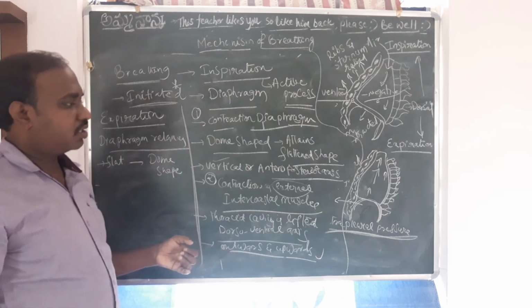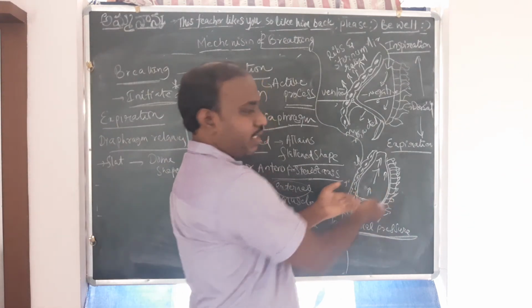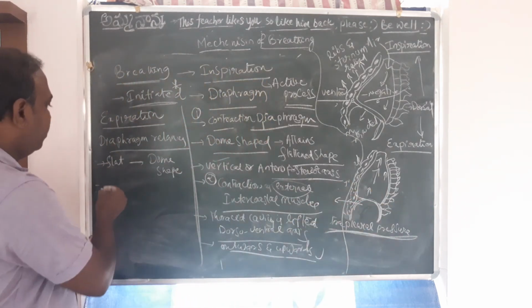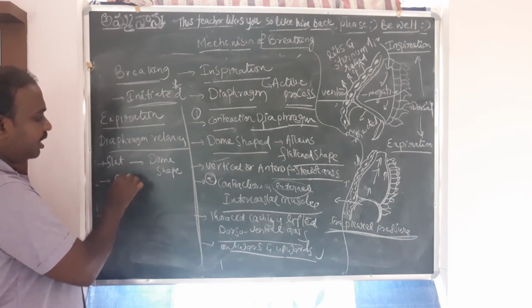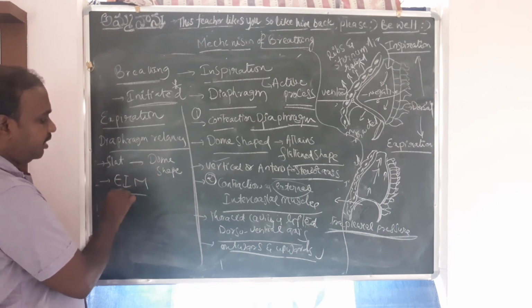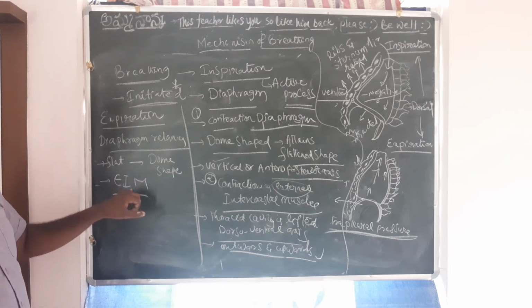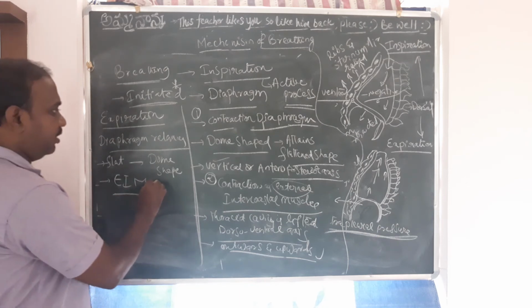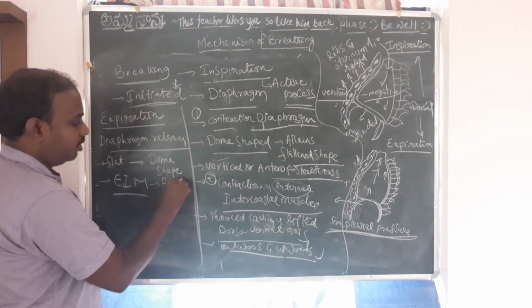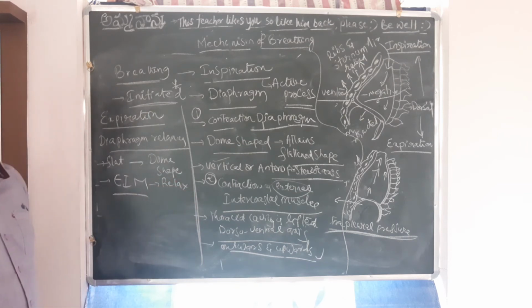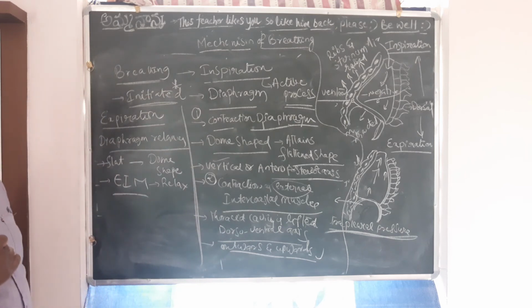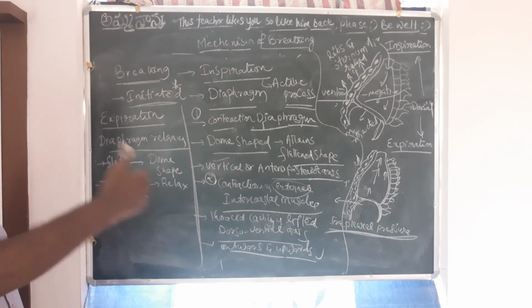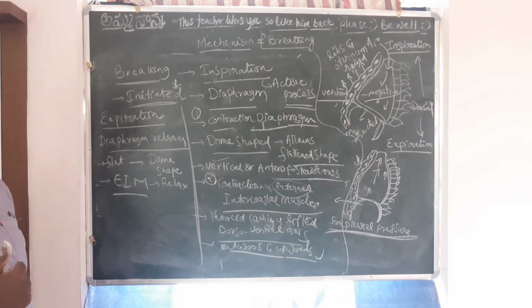And why is it the smaller size? Because it is pushing that in, and then the external intercostal muscles, EIM, they also relax. As a result of that, the chest that has been pushed forwards will come back to its original position.